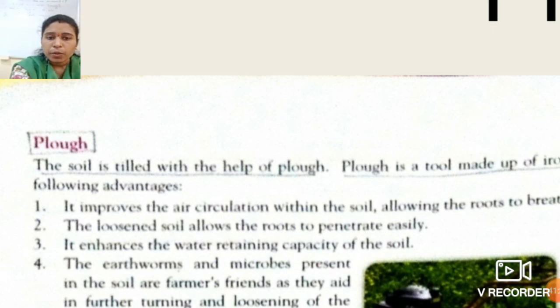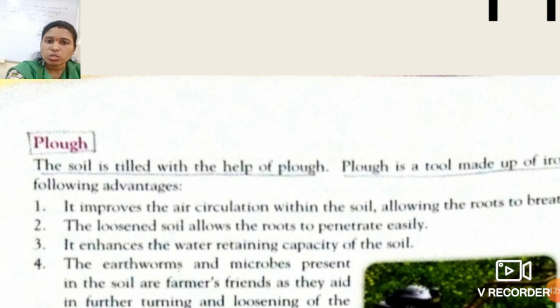Plough is the agriculture implement or tool, the instrument which is used for tilling of soil. So the soil is tilled with the help of the plough. As I have already told you, for the preparation of soil, the soil should be tilled and loose. So how can we till the soil, or how is the tilling process done? That tilling process is done with the help of the agriculture instrument known as the plough.